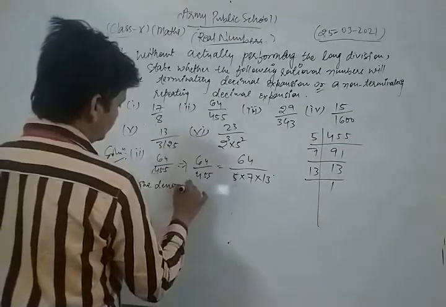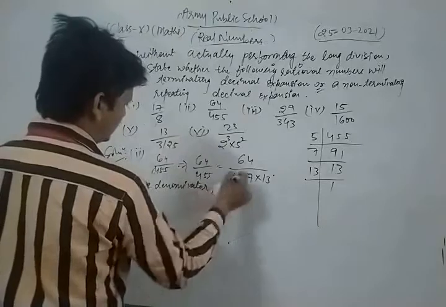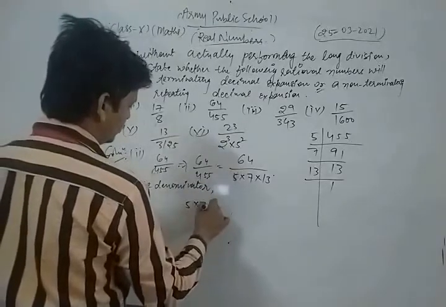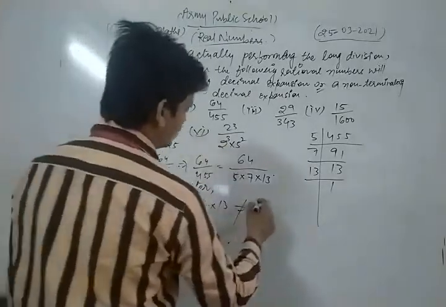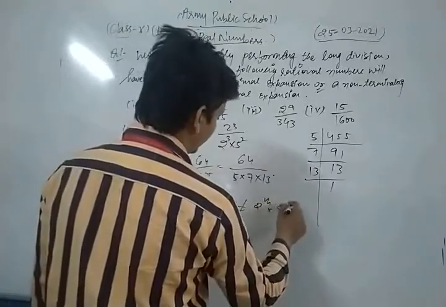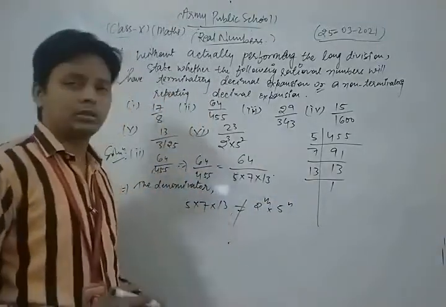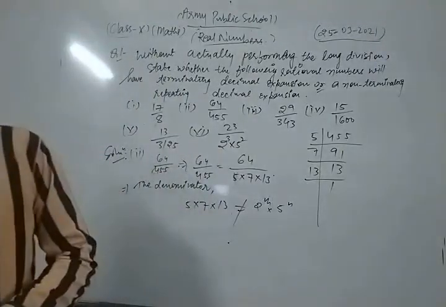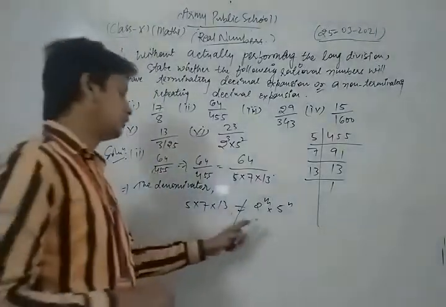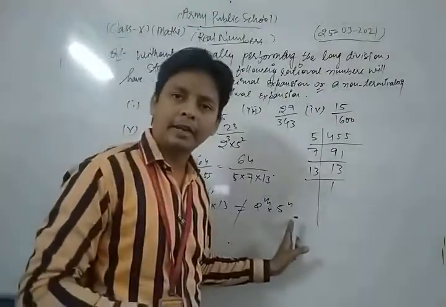The denominator 5 into 7 into 13 is not of the form 2 power m into 5 power n.